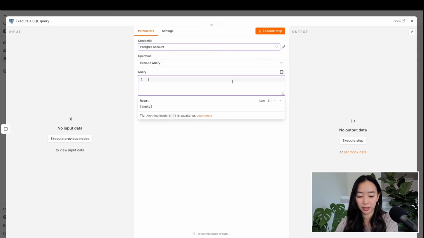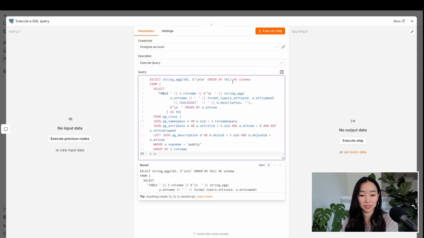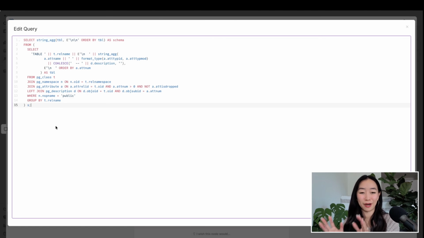Next, we're going to put in the query. So I am using this SQL query to get the database schema. This is a pretty convoluted, hefty query, but what it's really doing is pulling the database schema or the metadata from the database and putting it into one giant string.